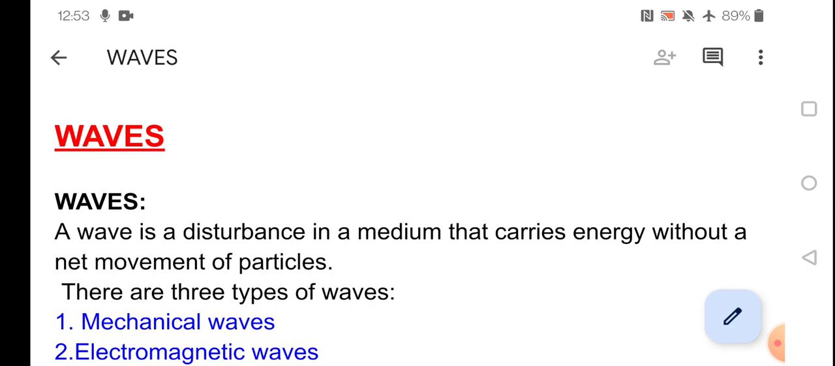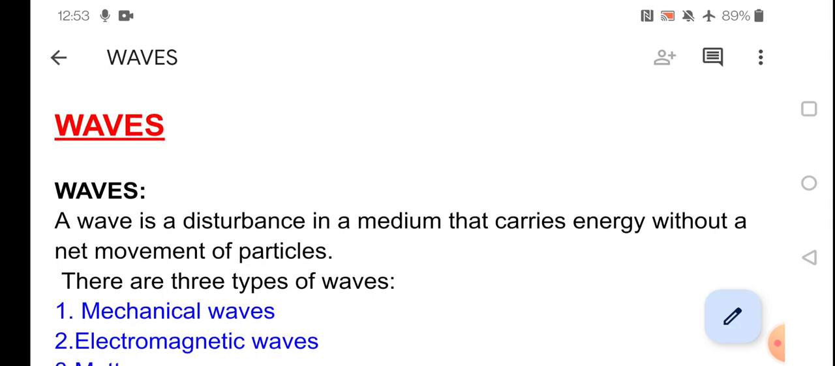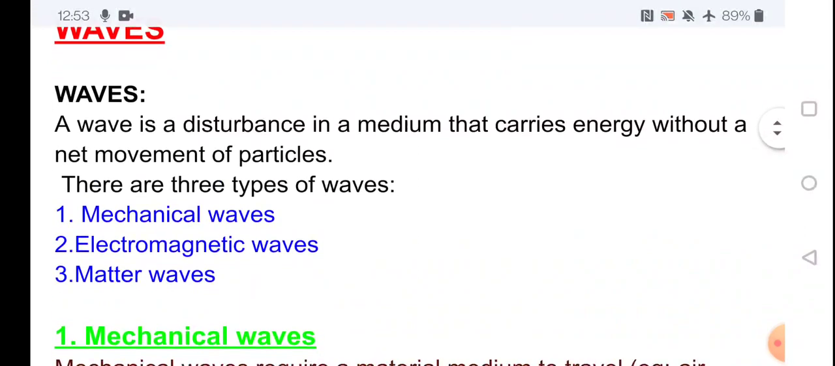See, a wave is a disturbance in a medium that carries energy without a net movement of particles. Wave means the disturbance, I mean the particles vibrate, the vibration transfers from one position to another position, but the particle will not move. That is called a wave.